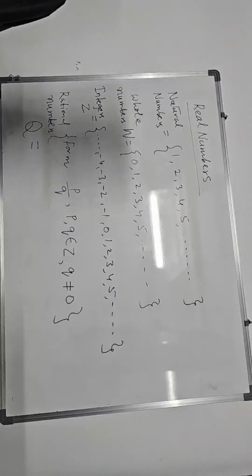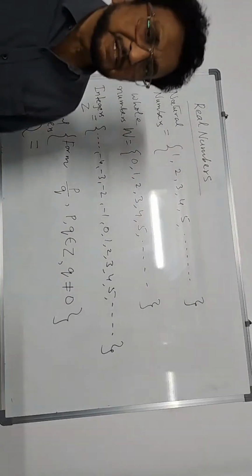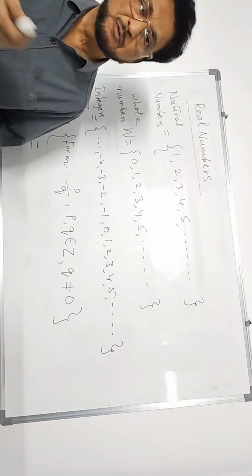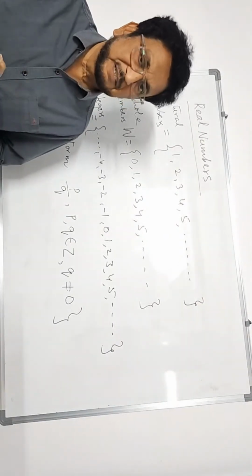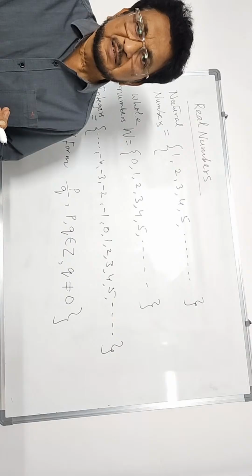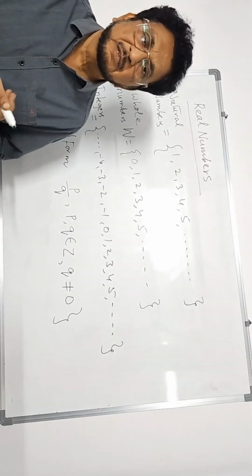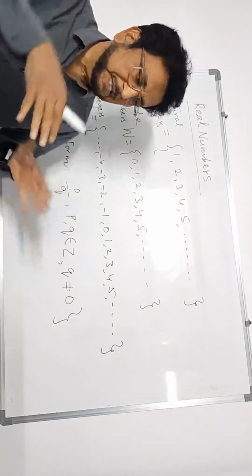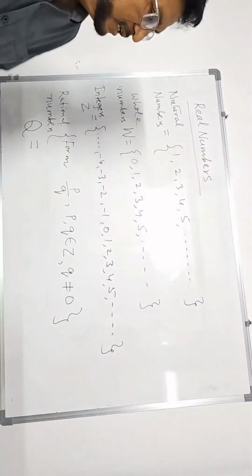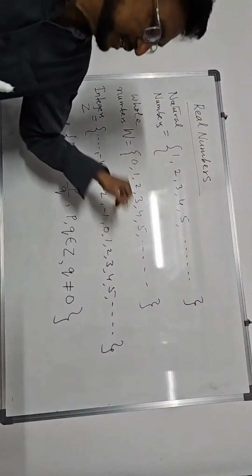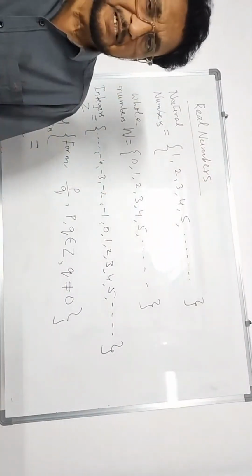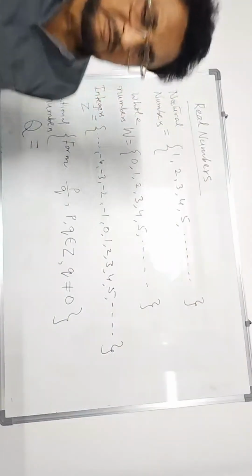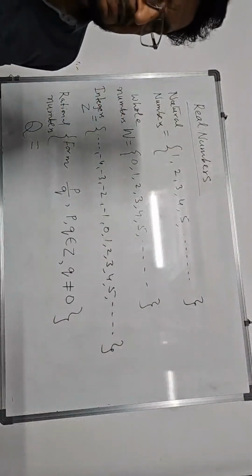What numbers come under rational numbers? Any number which can be written in the form of p by q. 1 by 2 is a rational number. 3 by 4 is a rational number. 5 by 6 is a rational number. 6 by 7 is a rational number. Okay. 12 by 5. Any number which can be expressed in the form of p divided by q is called a rational number. Can you tell me 5 is a rational number or not? Think it and tell me. 5 is a rational number or not? Yes, it is a rational number.